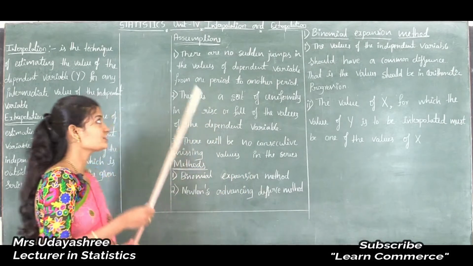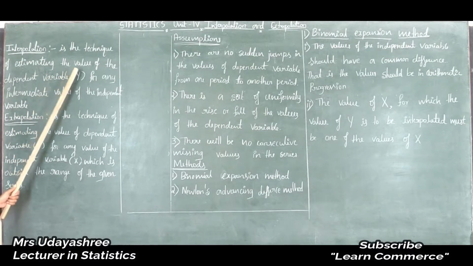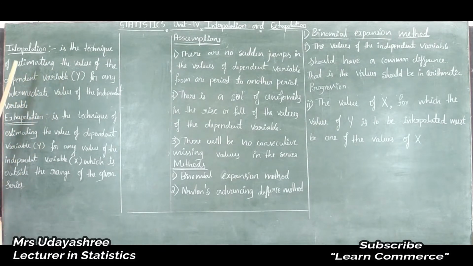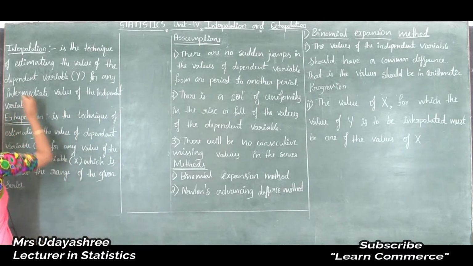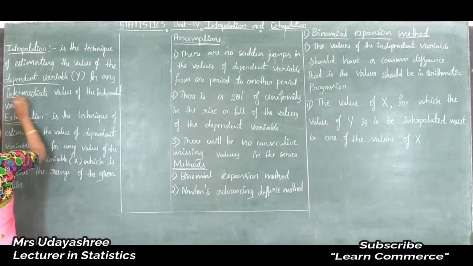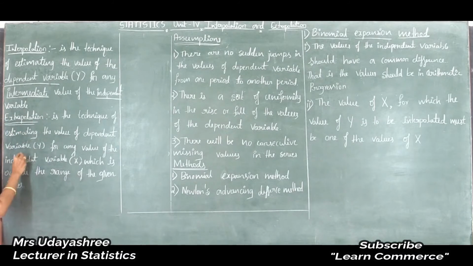The definition of interpolation is: interpolation is the technique of estimating the values of a dependent variable y for any intermediate value of the independent variable. Then extrapolation is the technique of estimating the values of the dependent variable y for any values of the independent variable x which is outside the range of the given series. In these definitions we saw dependent variable and independent variable.